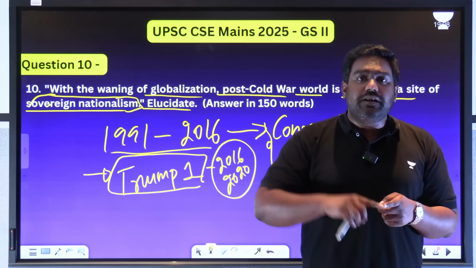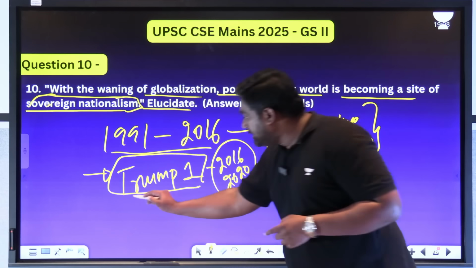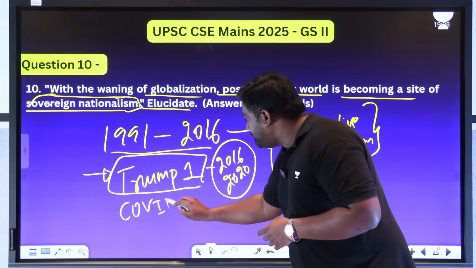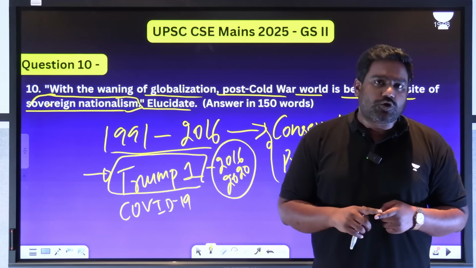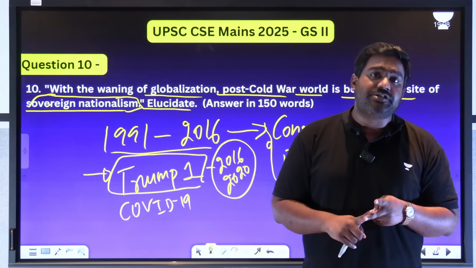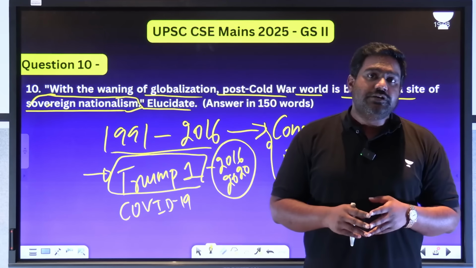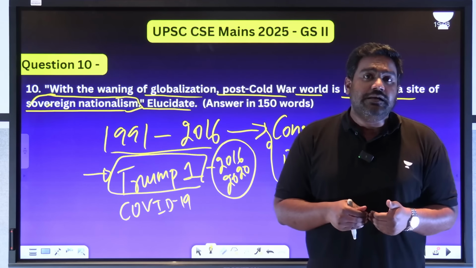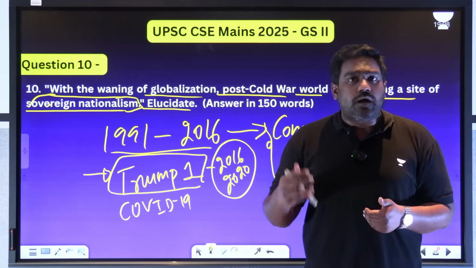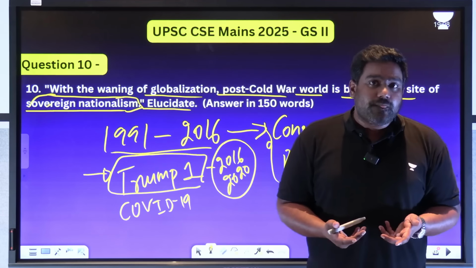This was followed by repeated shock events, starting with the COVID-19 pandemic. COVID-19 was a massive disruption that was caused to the global economy, to free markets. It led to global shutdowns. It essentially pushed countries to look inward, to look after their own interests. And the whole global economic and geopolitical narrative started changing.